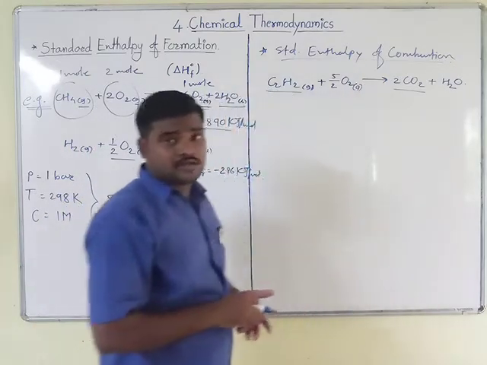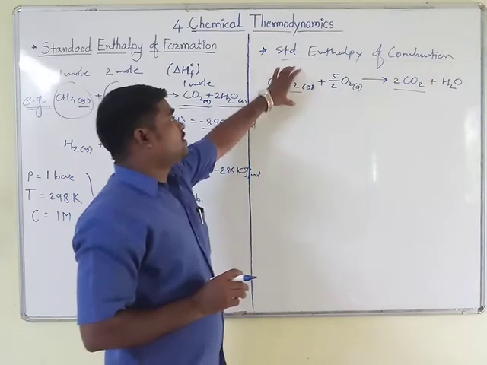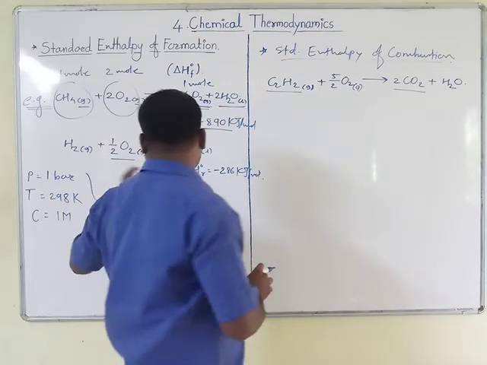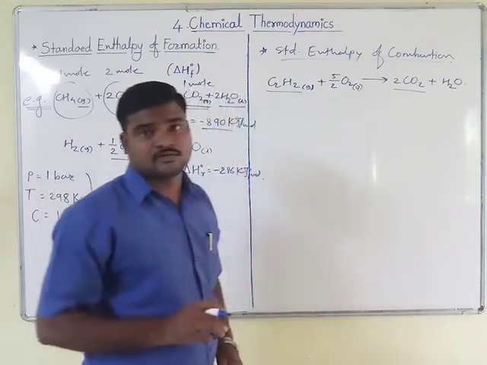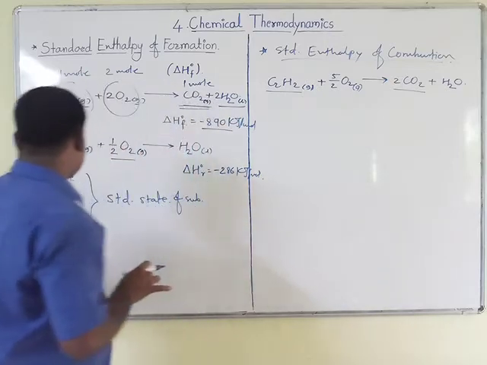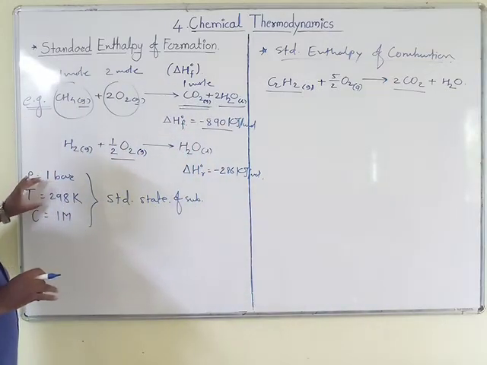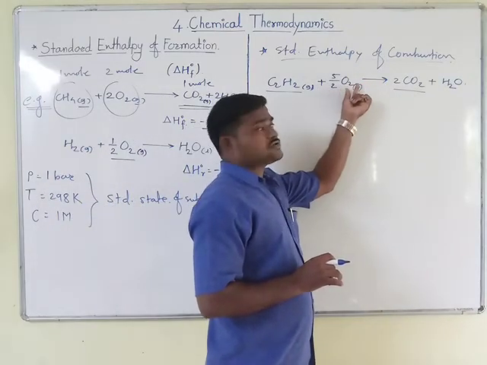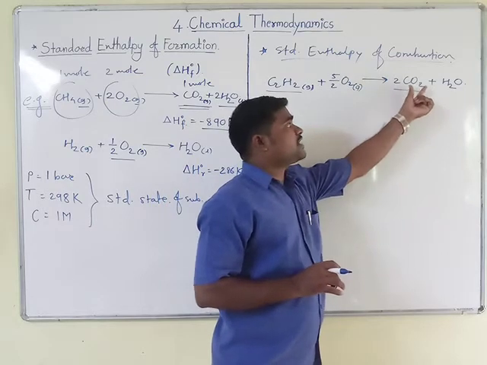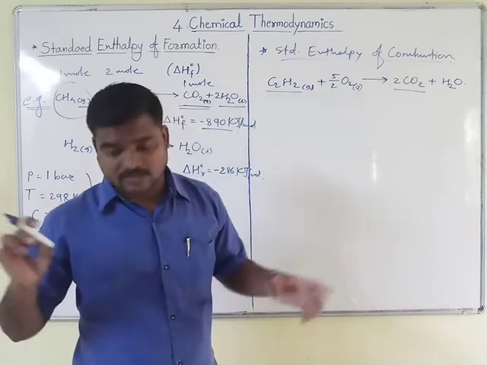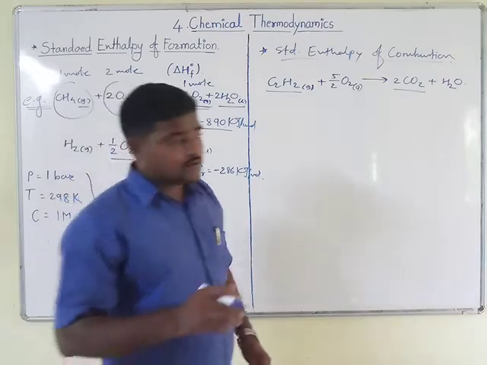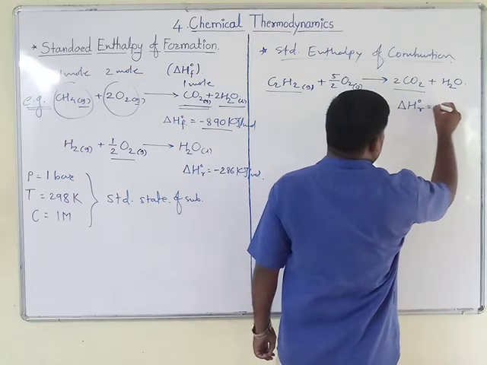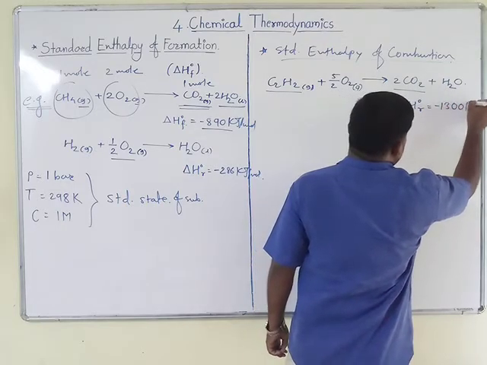Note that in this chemical reaction all the substances should be in standard state. I have written the standard state conditions here. You should remember these terms while writing any chemical reaction. When reacted with 2.5 moles of oxygen gas, we get 2 moles of carbon dioxide, which is also in standard state. Okay. So for this reaction, the delta H0R will be minus 1300 kilojoule per mole.